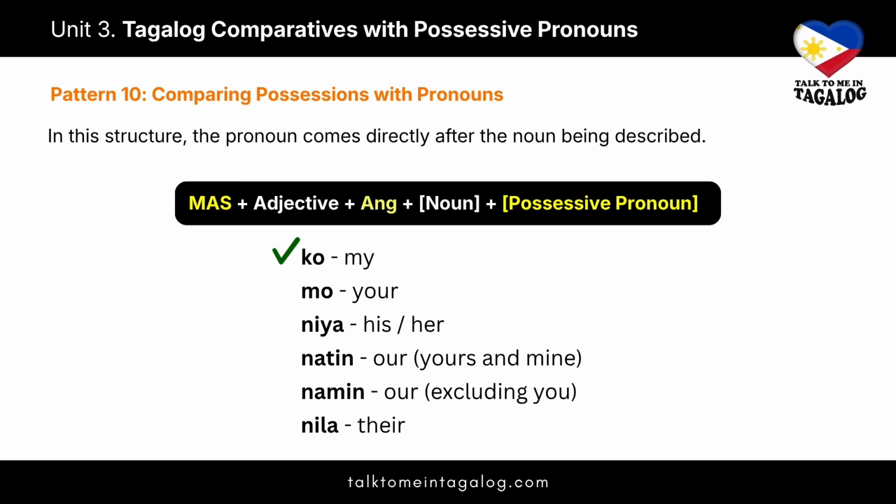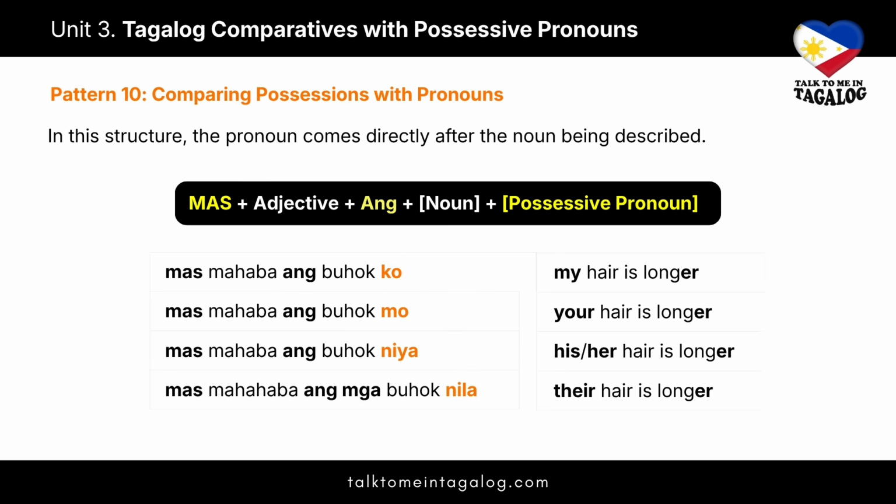First is ko, meaning my. Next, mo, your. Niya, his or her. Natin, meaning our, including the person you're talking to. Namin, it also means our but excluding the person you're talking to. And the last one is nila, their.